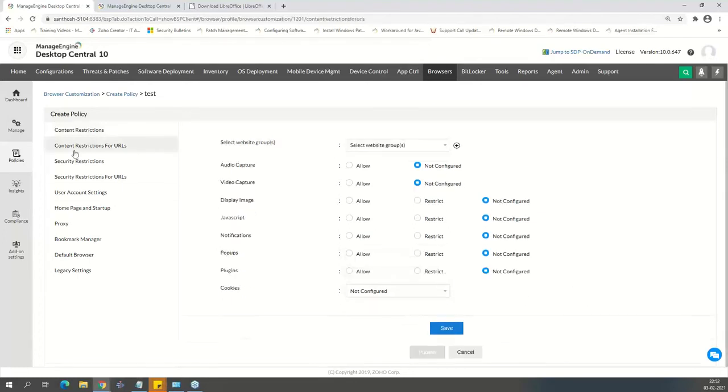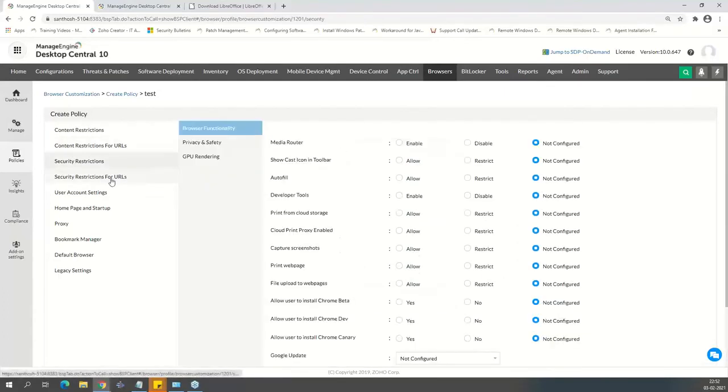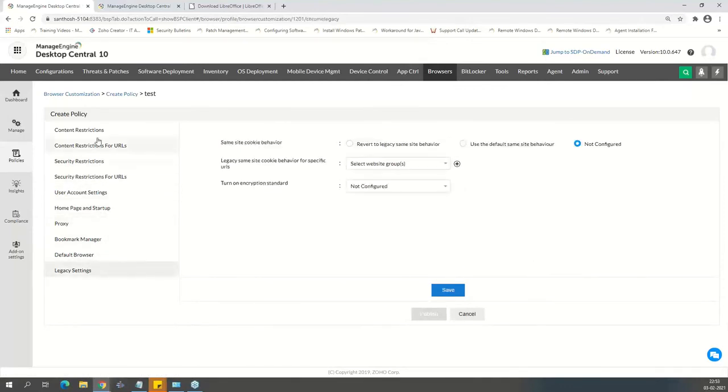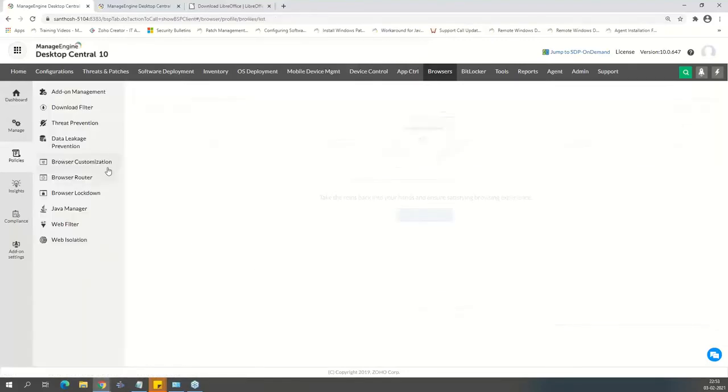Geolocations, plugins, content restrictions for specific URLs alone, if you want to do that, I can. Security restrictions as well. Proxies, homepage setup and startup, I can define it. Security restrictions for specific URLs, right? How do you want to add those? So these are the policies, the browser customization that I can do.